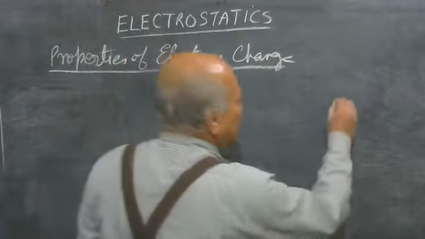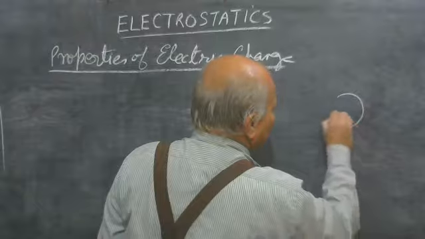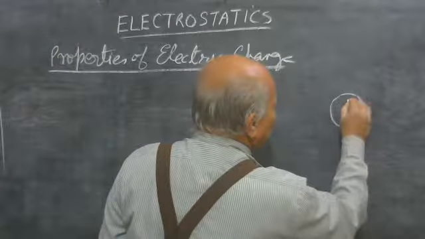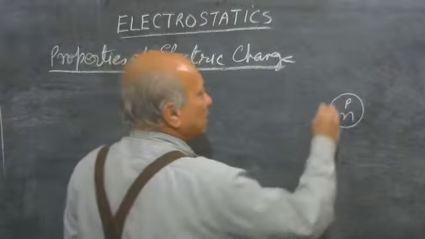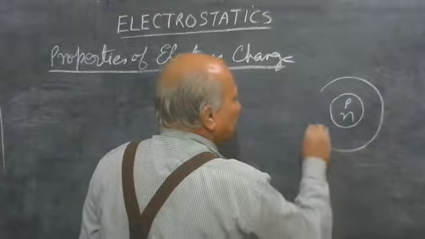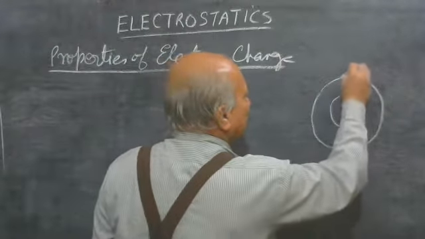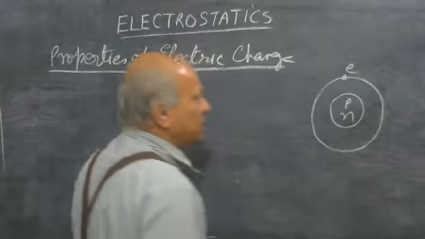In an atom, there is a nucleus. In the nucleus, there is a proton and neutron. They are called nucleons. And around the nucleus, there is an orbit. In this orbit, electron revolve in it.